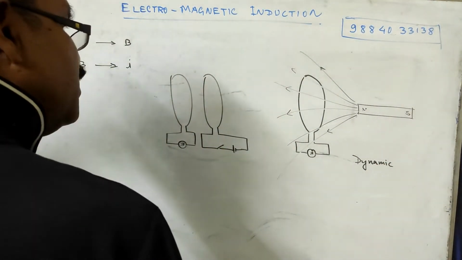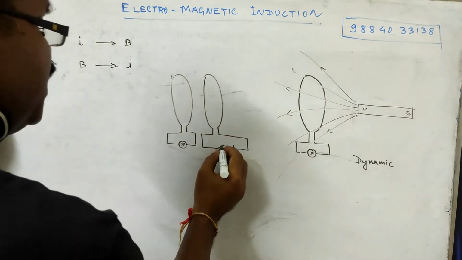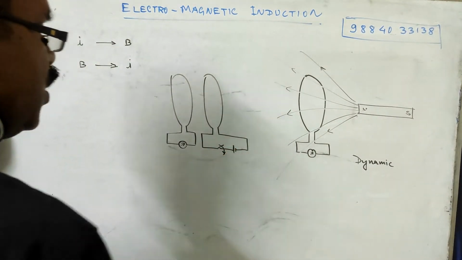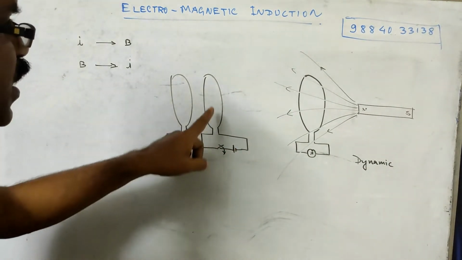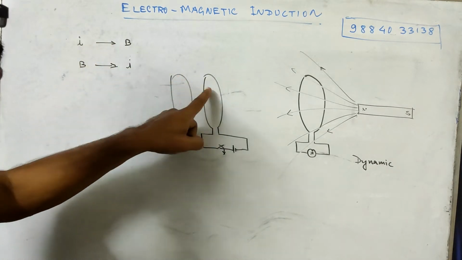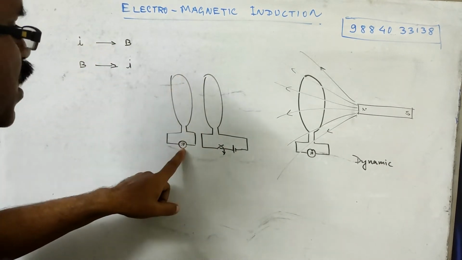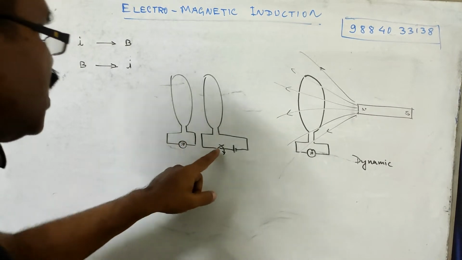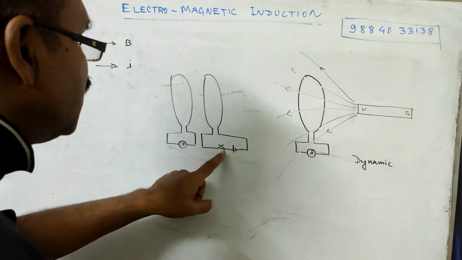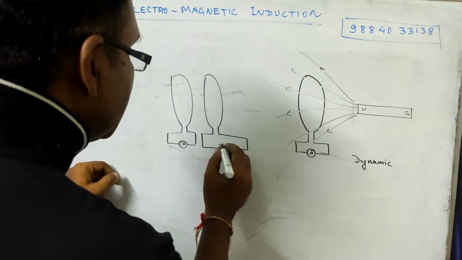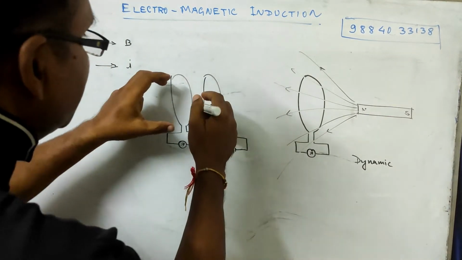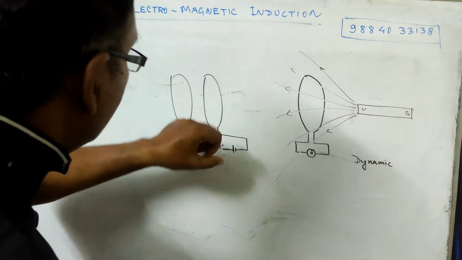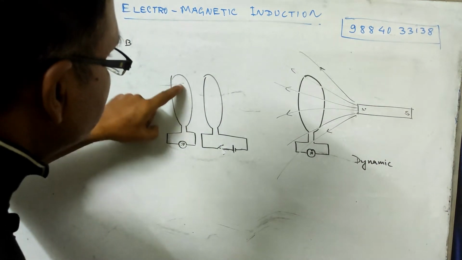Now here you see both are stationary. What he did, when he switched on the current, so current is there, means B will be there, this B will connect with it, so deflection will be there, isn't it? Let this deflection be on the left-hand side. Now when he switches off the connection, there is no current in this, then what will happen? The B will collapse. So collapsing means here also the number of line linkages is changing, isn't it?